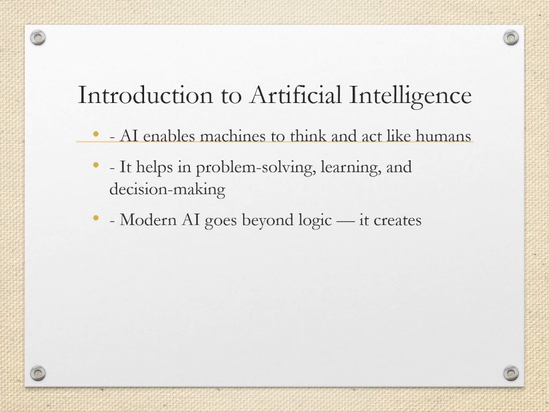Introduction to Artificial Intelligence. AI enables machines to think, learn, and act like humans. It's used for problem solving, decision making, and data analysis. Beyond logical operations, modern AI has evolved so much in this generation that it can even create or generate content, which is where generative AI comes into the picture.